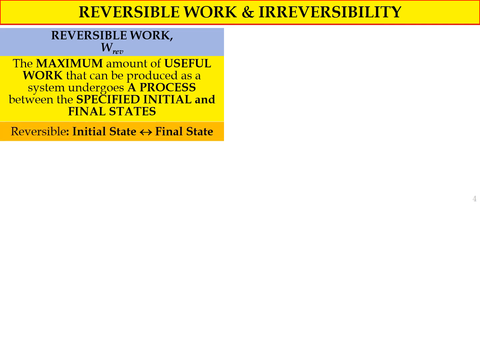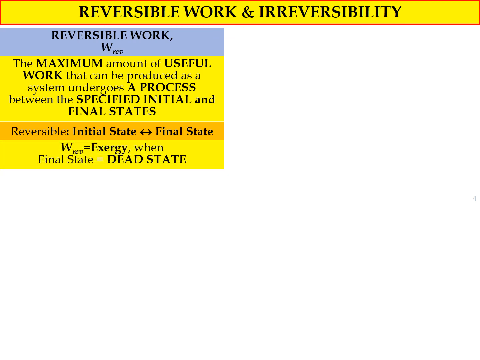Okay, so for a reversible process, in order to obtain reversible work, the process must be reversible, where the initial state can be changed into the final state, and then the final state can be changed into the initial state again. So if the process is reversible, we can produce W reversible, or reversible work.